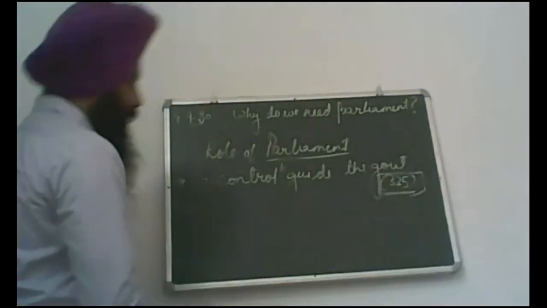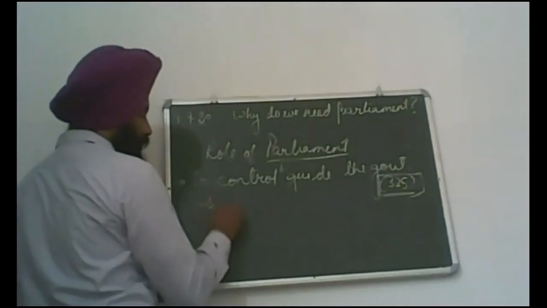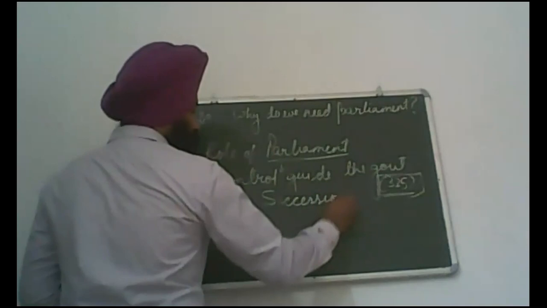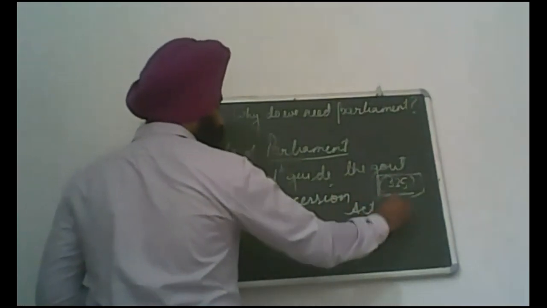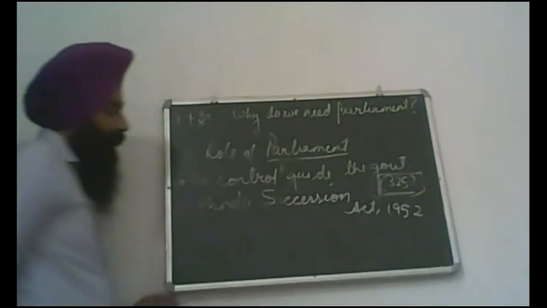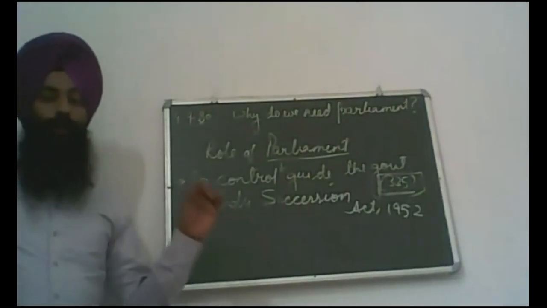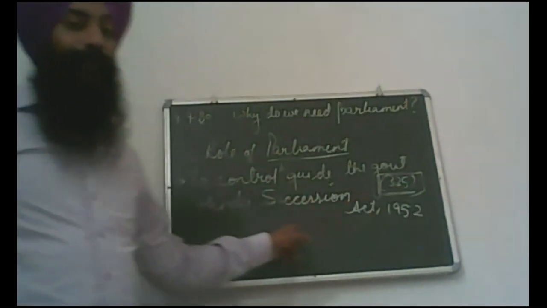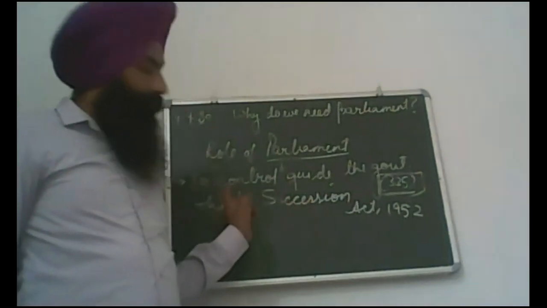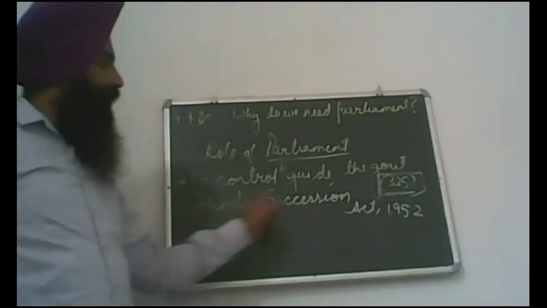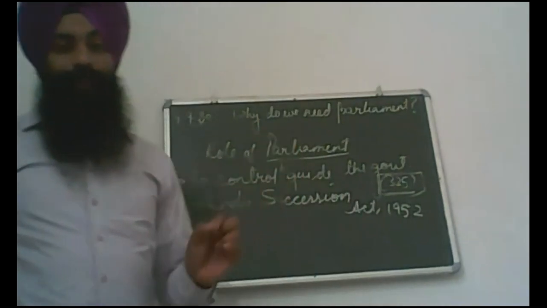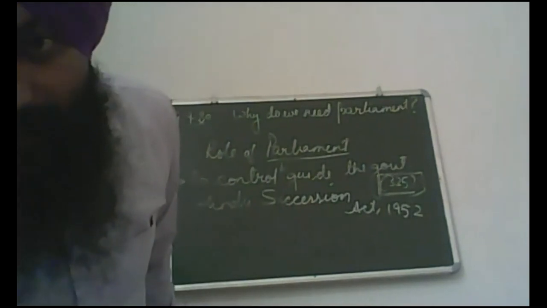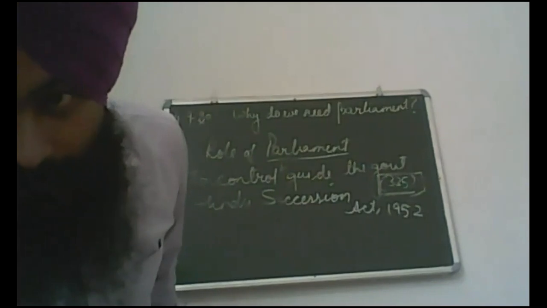In your 6th standard, you read about the Hindu Succession Act, which was passed in 1952. It states that only boys can take a share in their parental property, not girls. This was the earlier law.